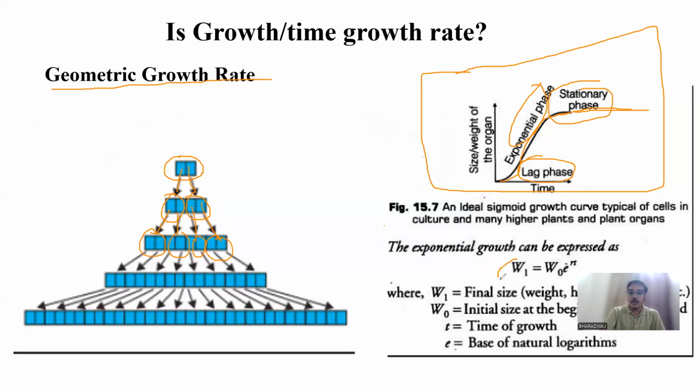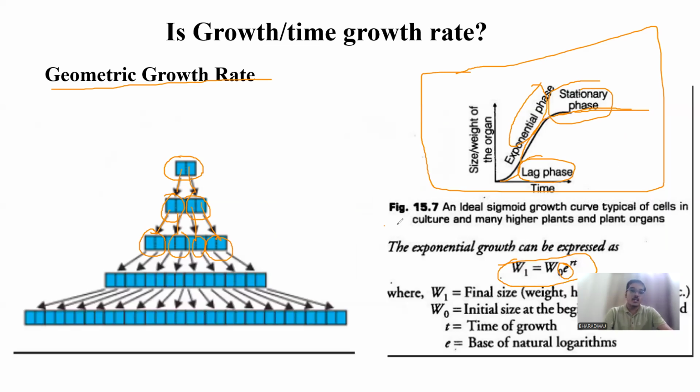And also you have to remember this formula. W1 is equal to W naught e power rt. It's an exponential curve. That's why we're using a natural log here. And the r, the exponential r, is the growth rate. Okay. So I hope this geometric growth rate is also very clear to you.